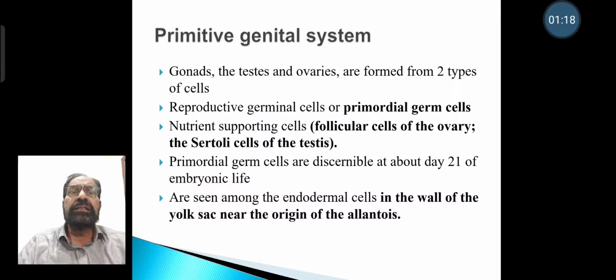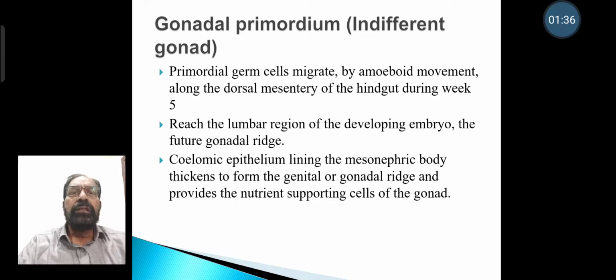Primordial germ cells are discernible at about 21 days of embryonic life, and are seen among the endodermal cells in the wall of the yolk sac near the origin of allantois. Primordial germ cells migrate by amoeboid movement along the dorsal mesentery of hindgut during week 5 and reach lumbar region of the developing embryo that is going to form the future gonadal ridge.